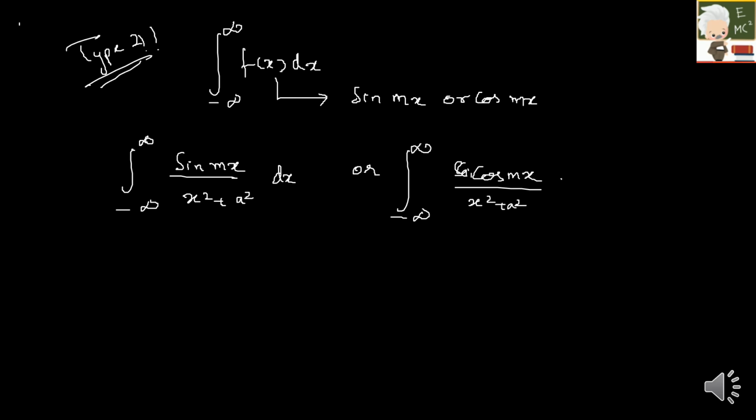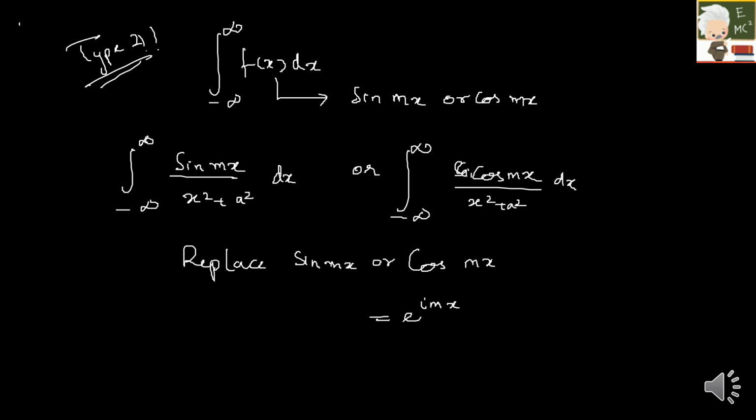The denominator is not exactly the same, it can change, but your function contains sin mx or cos mx in the numerator. So what you have to do here is replace your sin mx or cos mx with e raised to i mx.